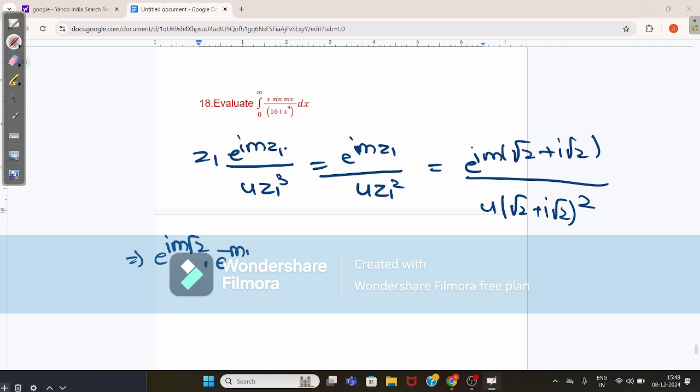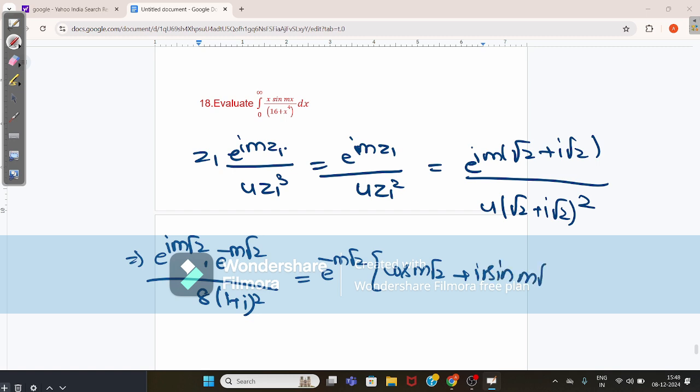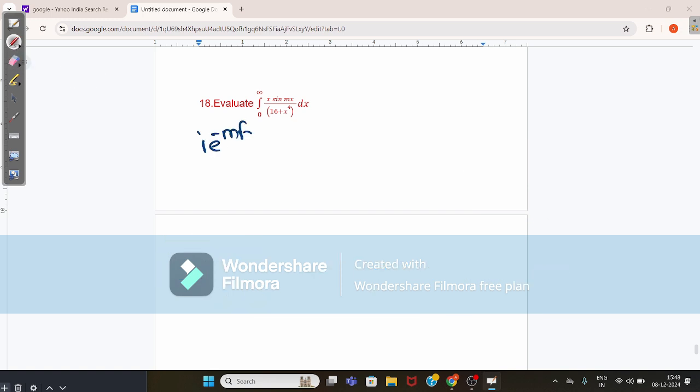into e^(-m√2) by 8(1 + i)^2, which is equal to e^(-m√2)(cos m√2 + i sin m√2) by 8 into 2i, which gives the value here as i e^(-m√2) by -16 into (cos m√2 + i sin m√2). Now similarly,